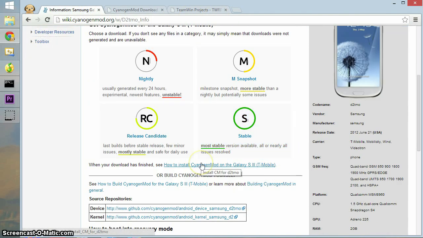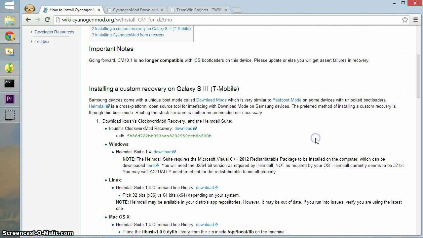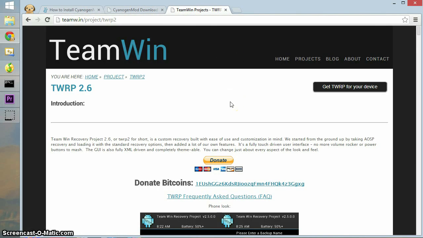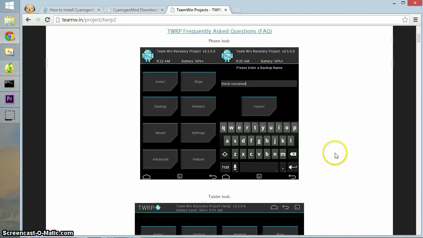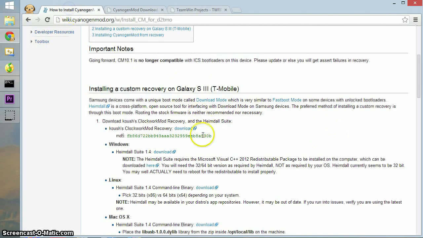And then open this web page, how to install CyanogenMod on Galaxy S3 T-Mobile, and basically follow this instruction. But there are some modifications, because for this step I found that the installed ClockworkMod recovery can be overwritten sometimes if you reboot the phone. So I installed TWRP instead of ClockworkMod recovery. TWRP is another recovery mode, and it has a graphic interface. I think it's better than ClockworkMod.